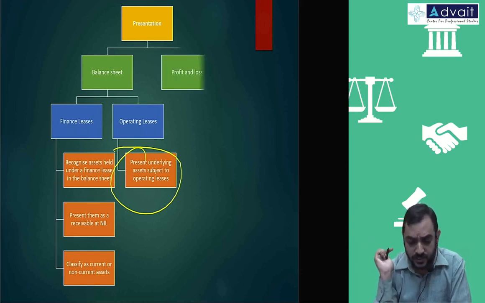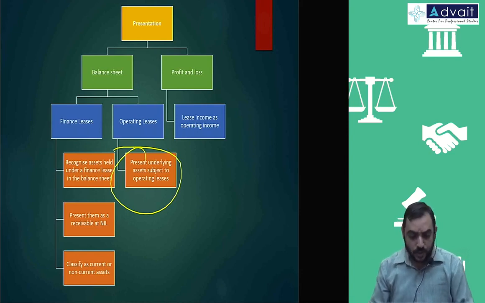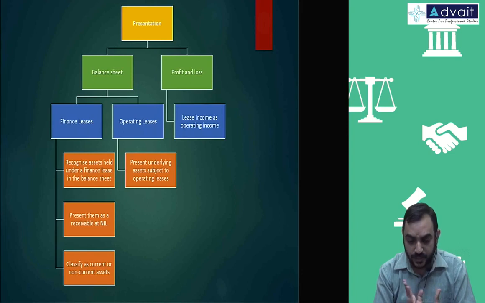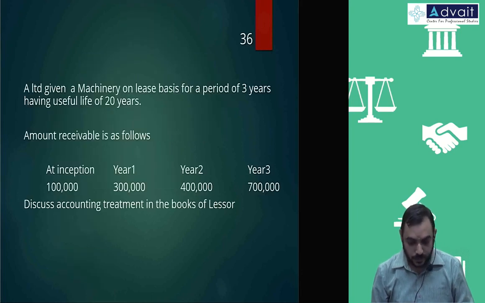Regularly you do valuations. In the P&L account, this lease income is recognized as operating income, and on the asset used, you are going to claim depreciation. That point will continue. That is presentation in the case of financing lease and operating lease. Let's come to some simple problem.